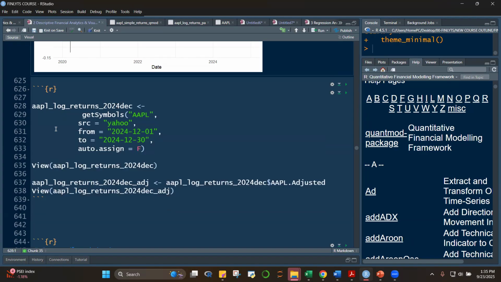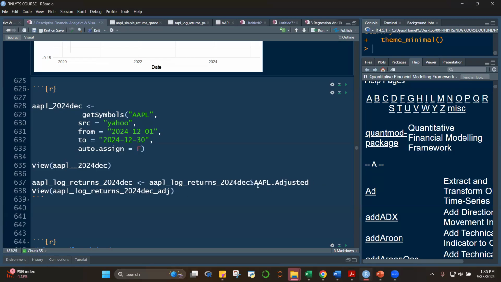So here, this is supposed to be first, hindi nga returns pa to eh. These are prices class, sorry. Let's change this. I'll just share this with you. Apple 2024 December, you got this. So Apple 2024 December, and then we create the Apple log returns. Okay, I'll just remove this.